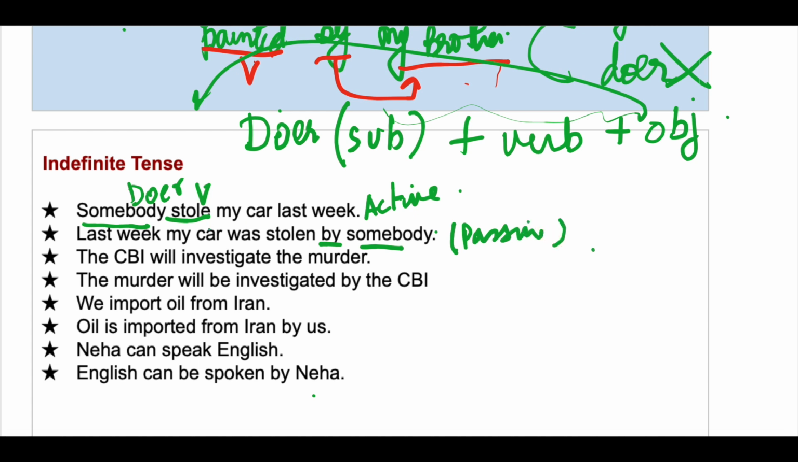The CBI will investigate the murder. So what is the activity here? Investigate. And who will do it? CBI. So the doer is present in the beginning of the sentence. It acts as a subject. So this is in active voice.